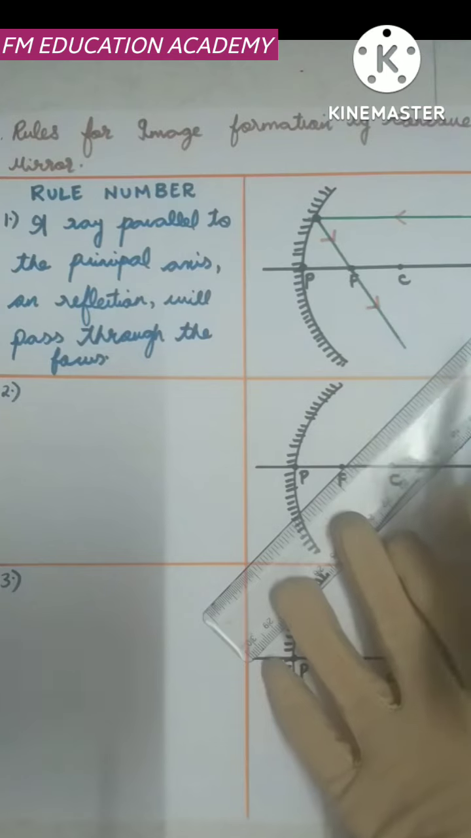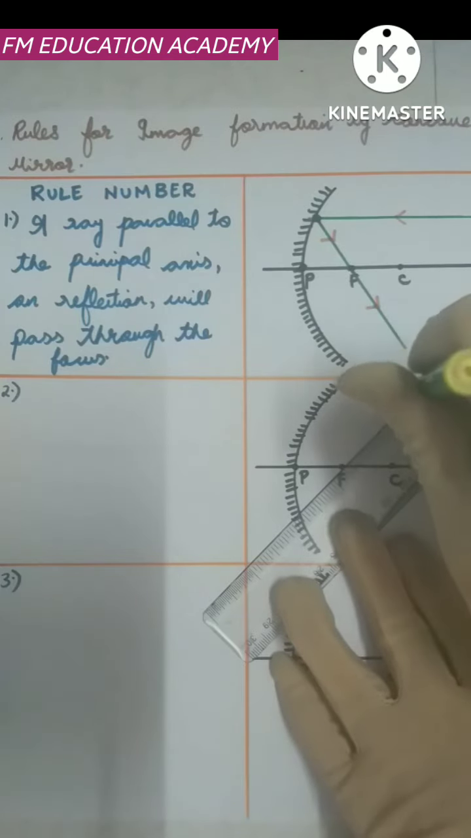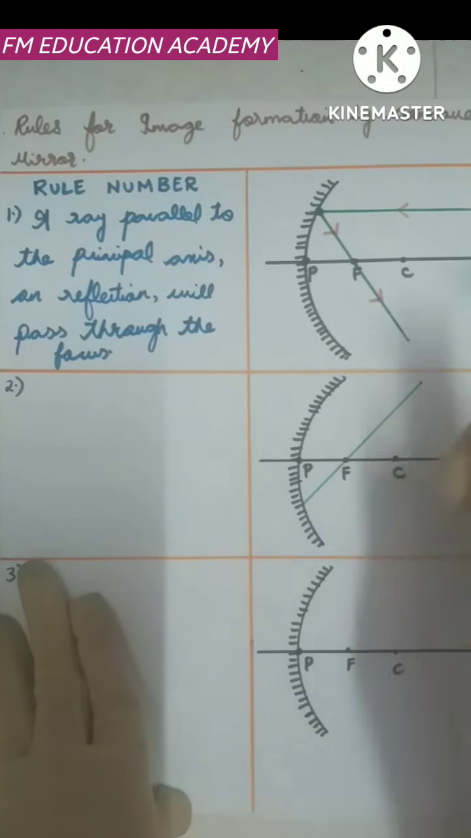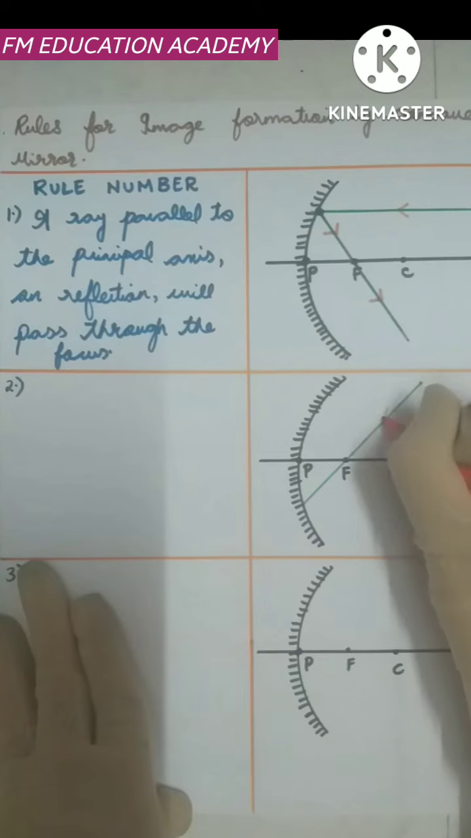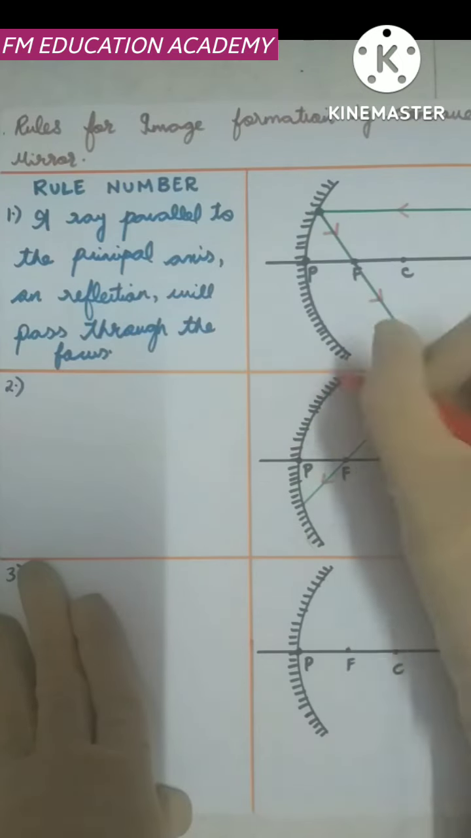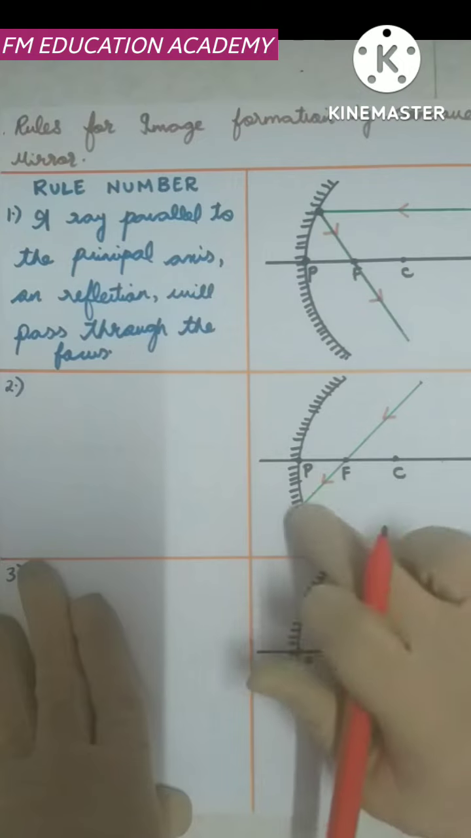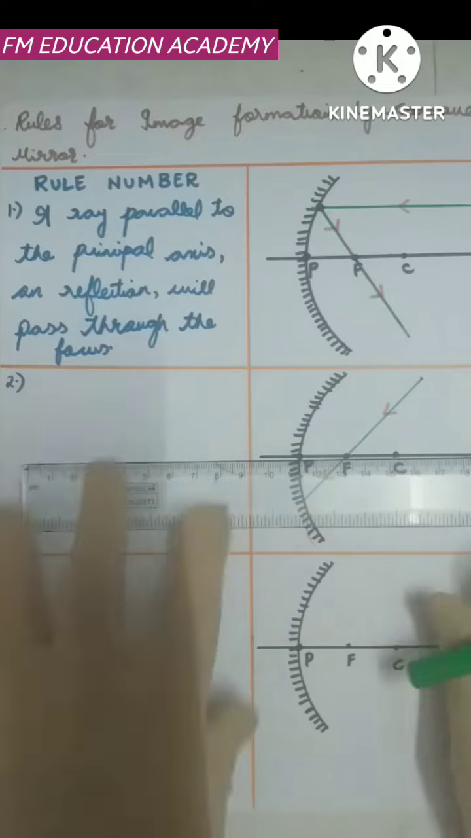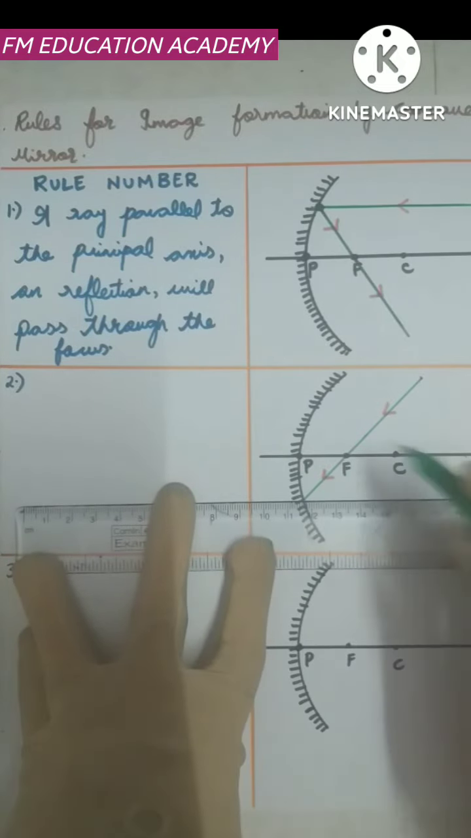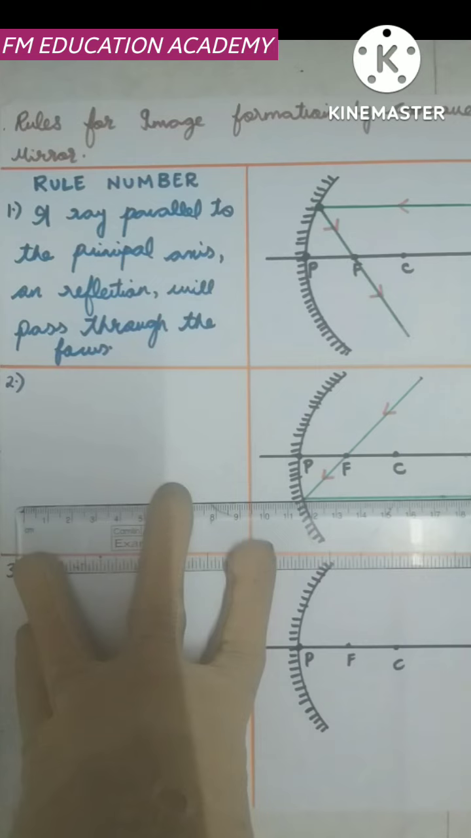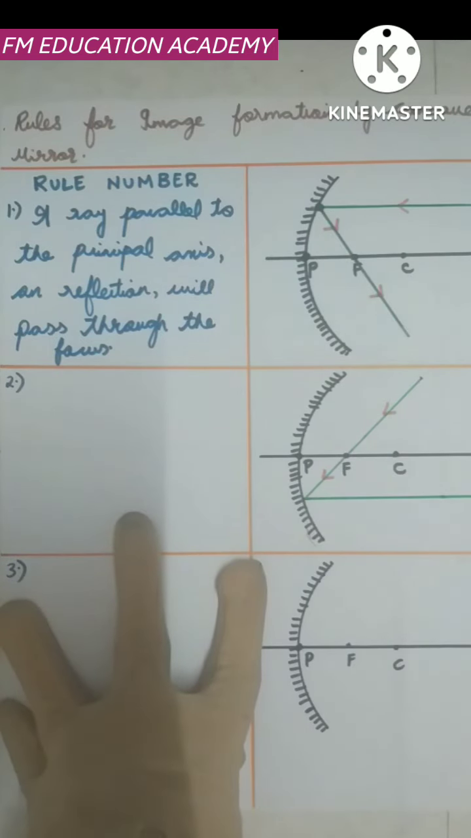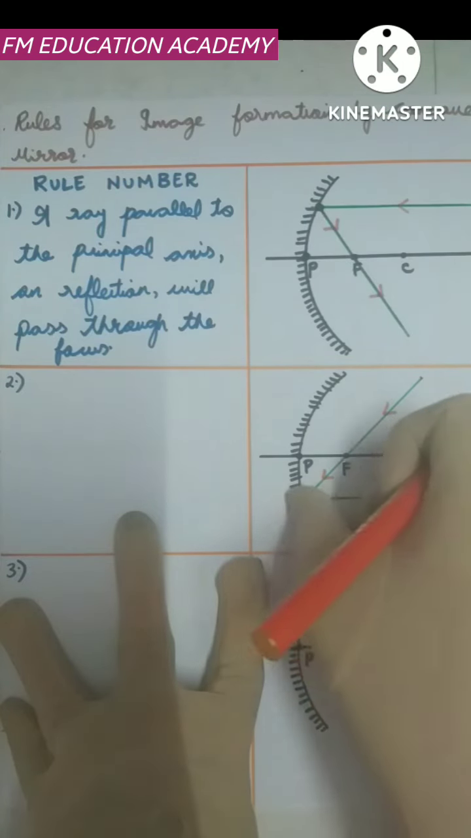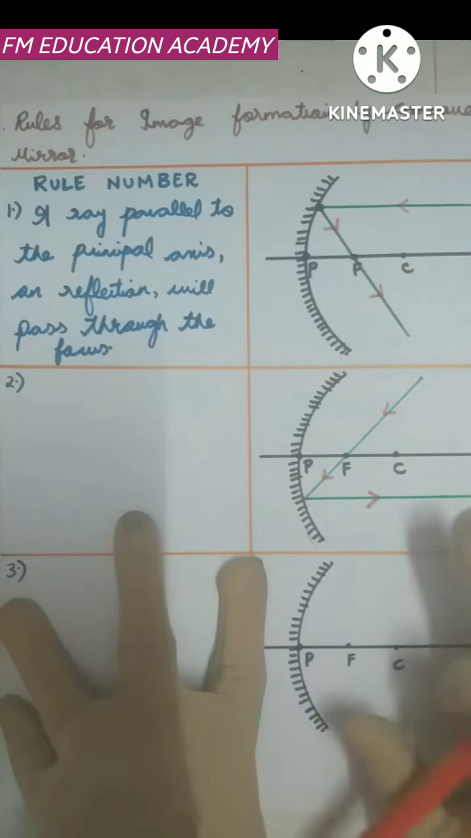My object is kept here, okay, and a ray which passes through the focus. A ray is coming and that ray passes through the focus. So on reflection, when it meets this concave mirror, it will become parallel to the principal axis. A ray passing through the focus on reflection becomes parallel to the principal axis. This is my second rule.